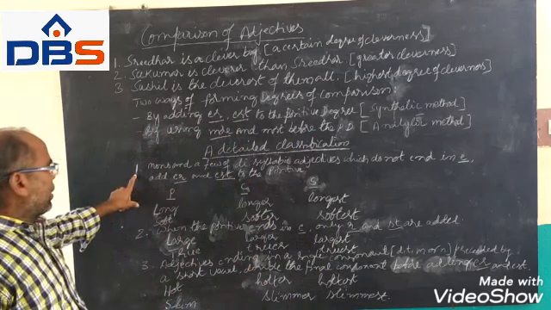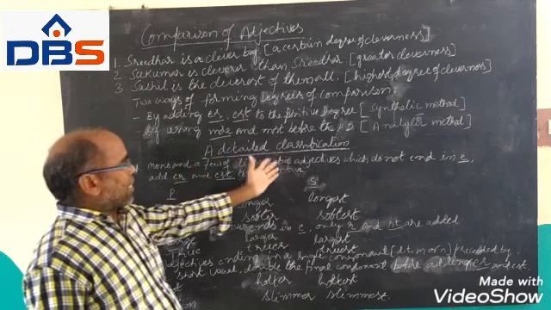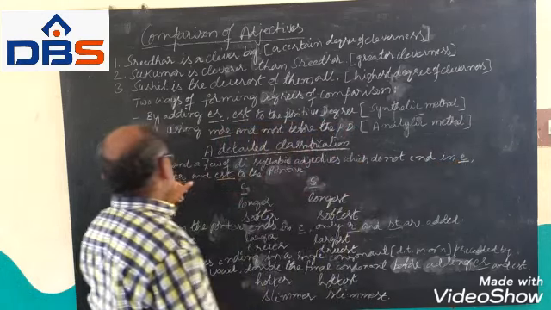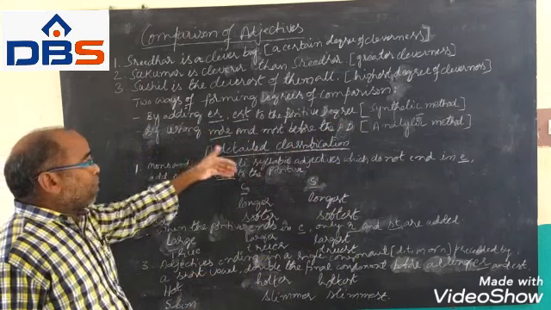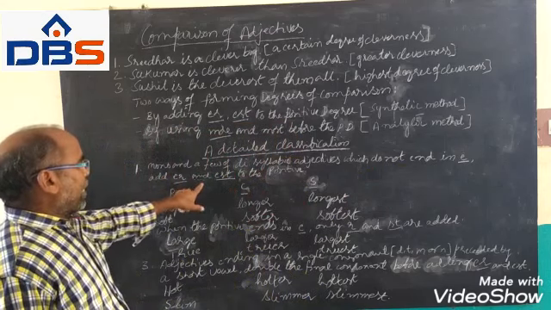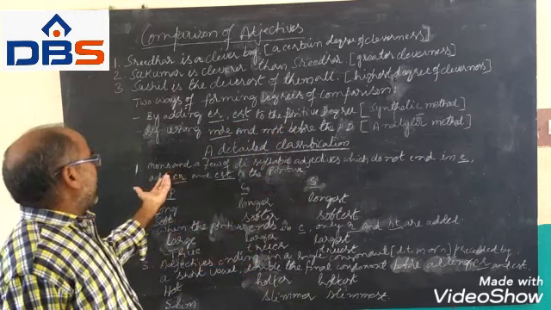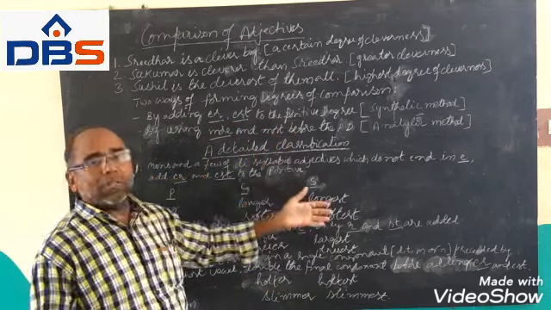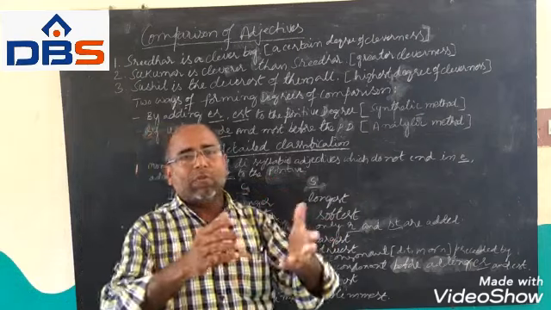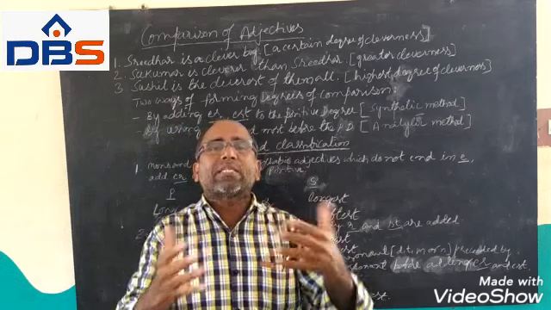Rule number 1. Monosyllabic and a few disyllabic adjectives which do not end in E. Carefully observe. Monosyllabic and a few disyllabic adjectives which do not end in E add ER and EST to the positive degree. Suppose there are some adjectives which may be monosyllabic or disyllabic. If they do not end in E, we add ER and EST to the positive degree for the change of comparison, or for the transformation of the adjective.